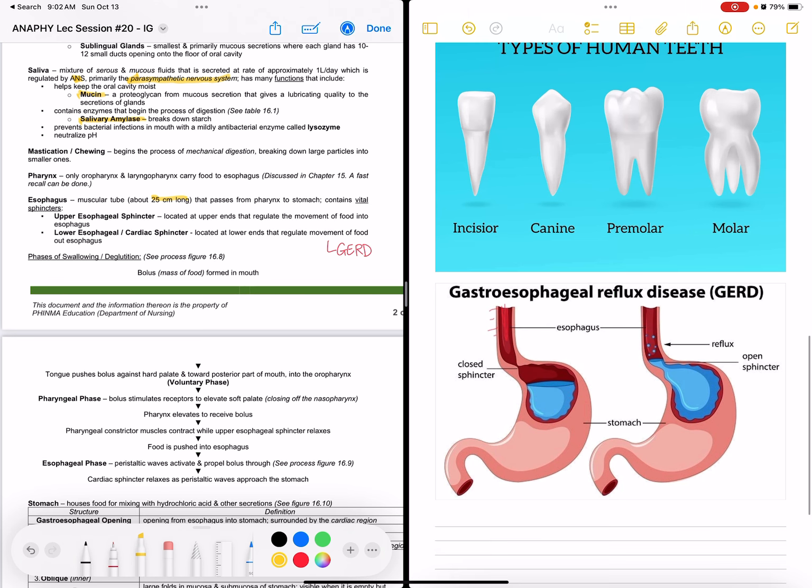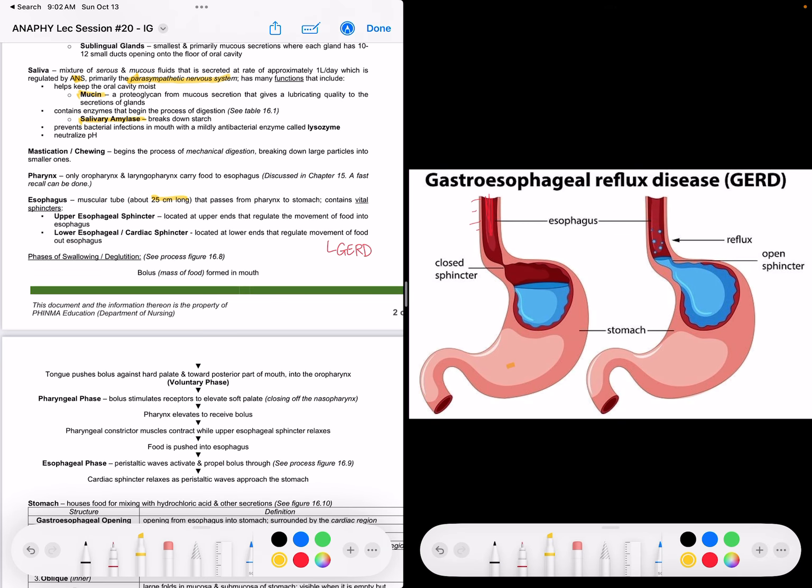And we have the lower esophageal or cardiac sphincter, located at the lower end near the stomach, which regulates the movement of food. It closes or opens to regulate the movement of our food. This relates to GERD, or gastroesophageal reflux disease. Normally it should be closed, so after the food passes, our sphincter closes. In GERD, the sphincter opens, so the acid or food goes back up. Okay?